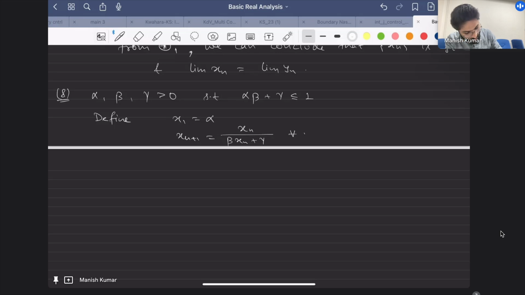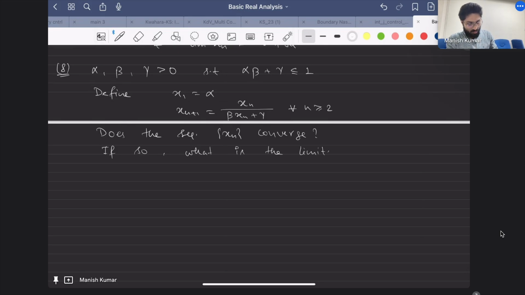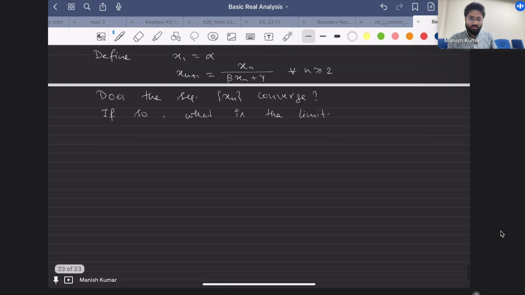Then the question is, does the sequence xn converge? If so, what is the limit? I'm leaving it to you, you better try it. If you want, I can discuss it, but should I discuss or should I go to some other property, nested interval maybe, whatever you say?